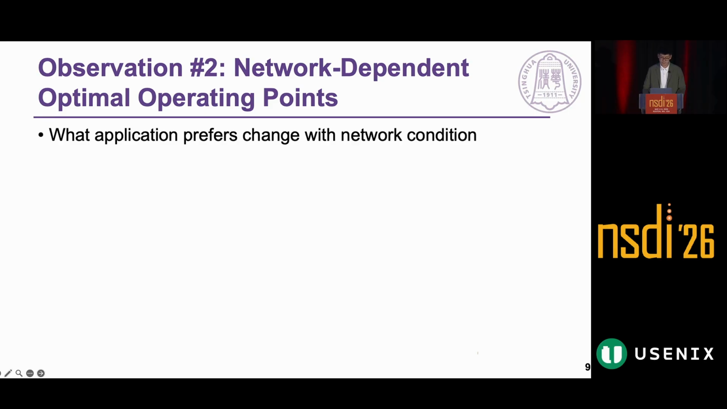Our second observation is that during a session, what applications prefer changes with network conditions. Traditional understanding holds that QoE preferences only vary across applications. For example, in the common case we mentioned before, video streaming always favors low latency. However, we recognize that QoE can also change within a session as the network condition evolves.